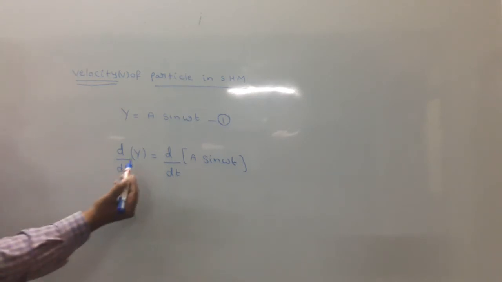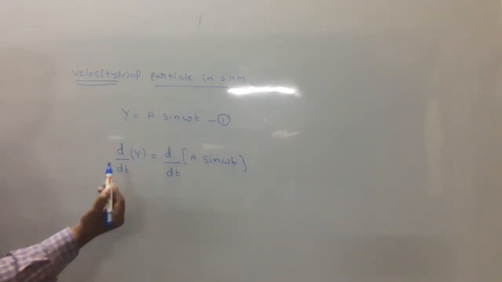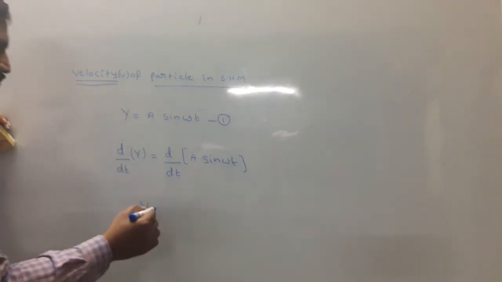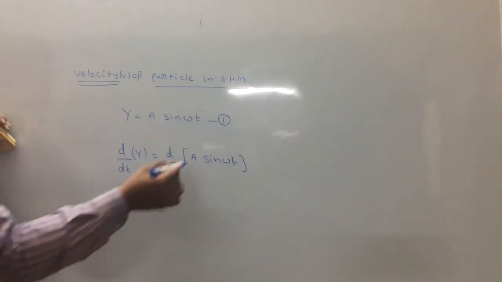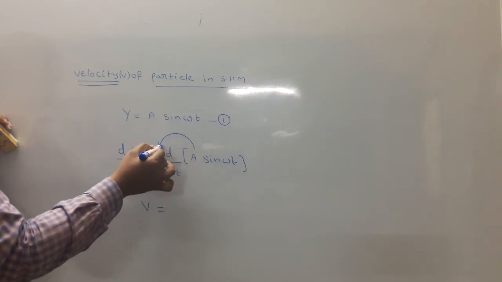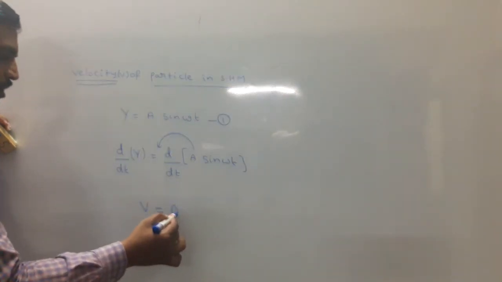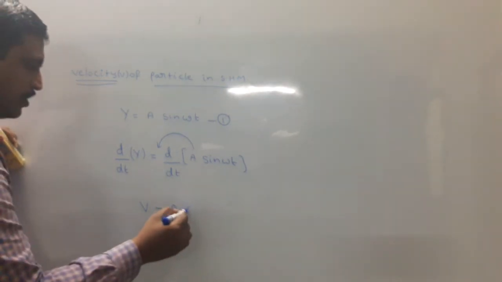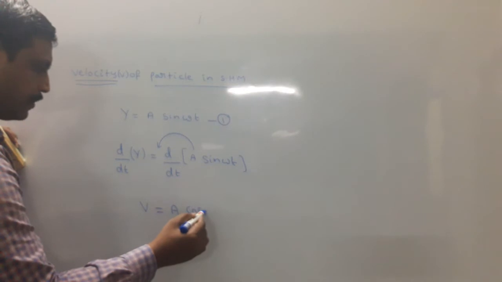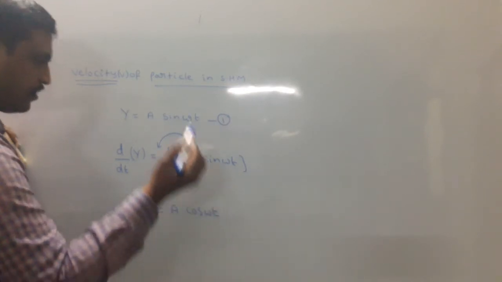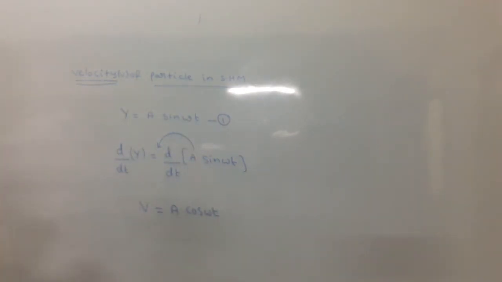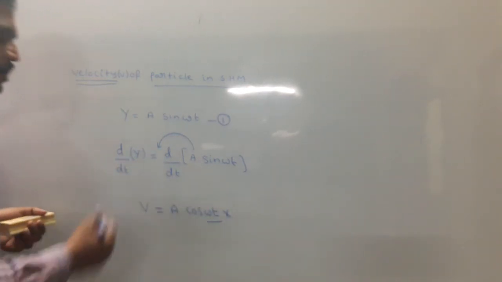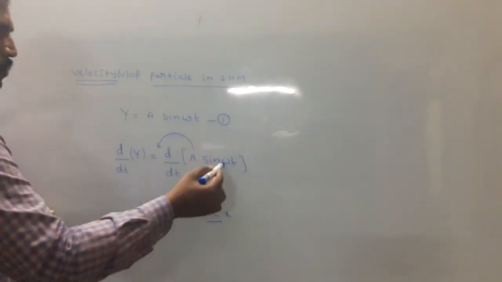Displacement by time is called velocity. On the right side, A is a constant, that's why we write it outside. The differentiation of sin is cos omega t, and inside we apply differentiation.